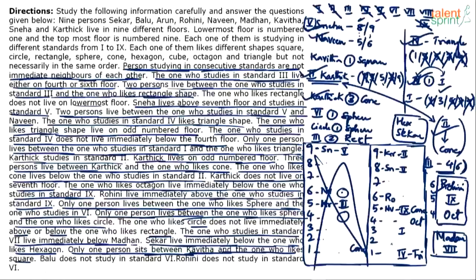7th standard can come on 7th floor. Can come on 6th floor. It depends on... Oh yeah, look at this. No, Madan and 7th have to come together, right? What did we discuss? Madan can come on 7th floor, 7th standard come on 6th floor, or Madan can come on 3rd floor and 7th standard can come here.